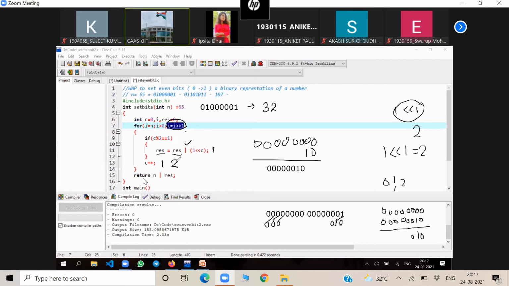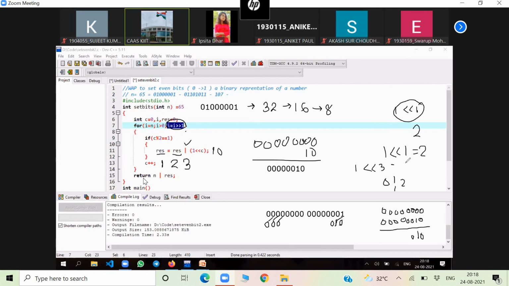Next time when i value will increase to 2, now 2 mod 2 is equal to 0. No. The statement will not execute. But before that, what is the value of this one? It will be 16. Now next i value will be how much? 3. Now 3 mod 2 is equal to 1. Again you will enter here. Now RES is equal to RES OR 1 double less than C. See how much? 3.